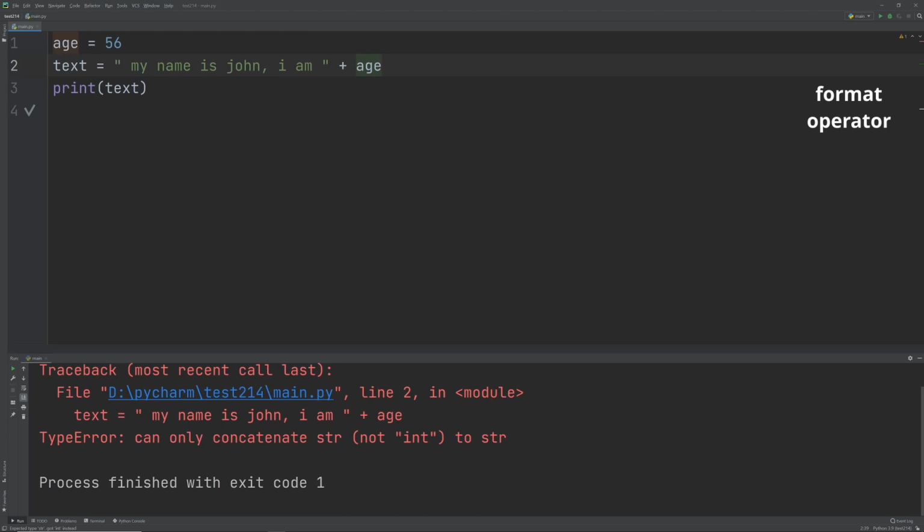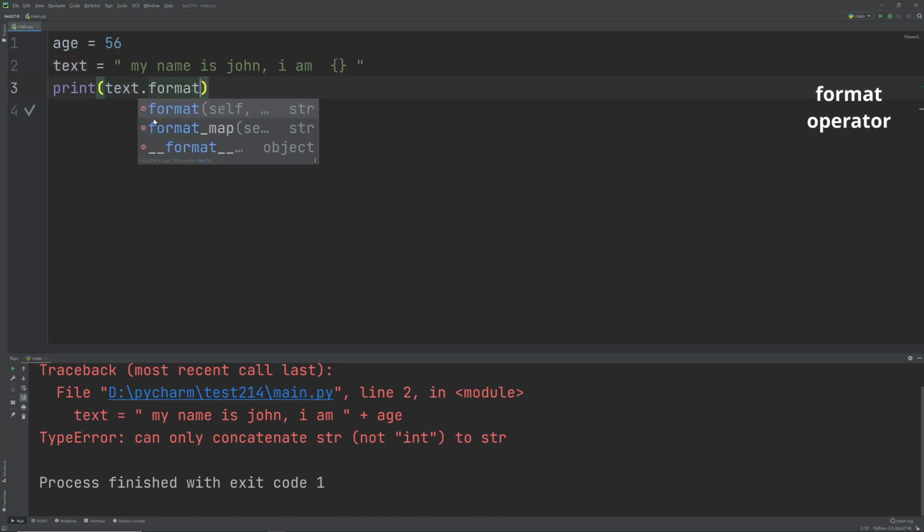So what we can do instead is use the format operator. Where I want to substitute my variable, I use curly brackets, and I'm going to do it in the actual text: text dot format. And in here, I'm going to substitute age.